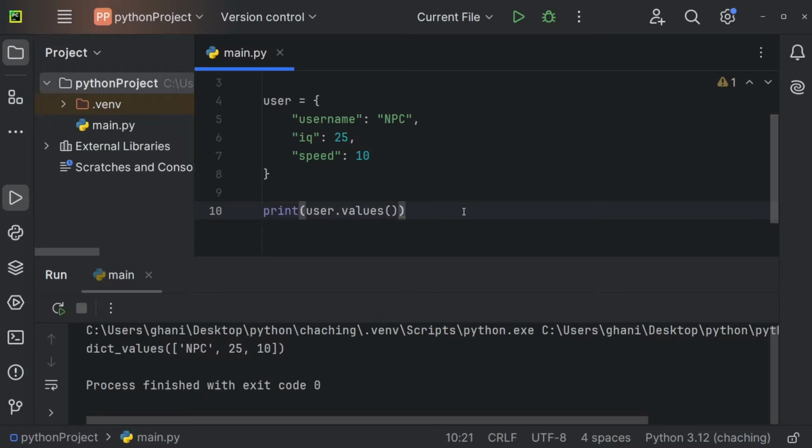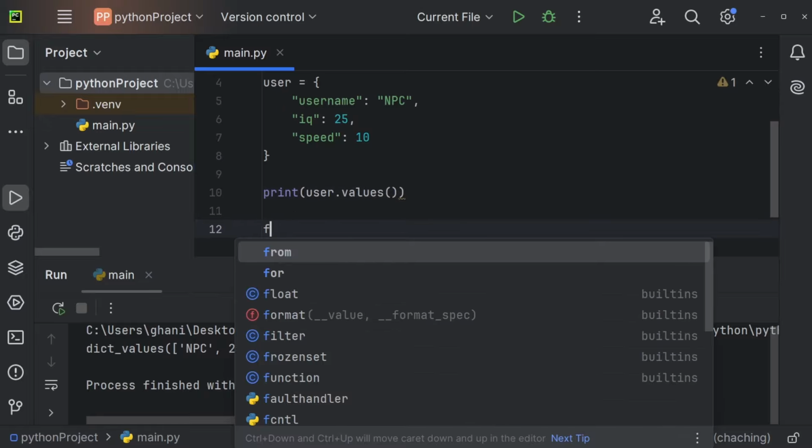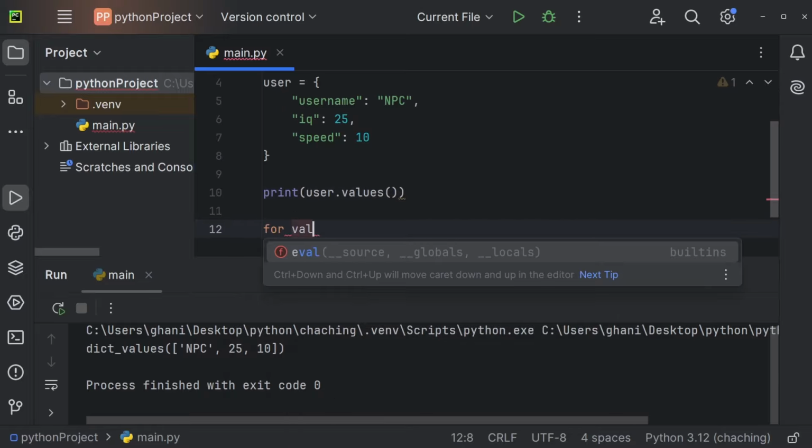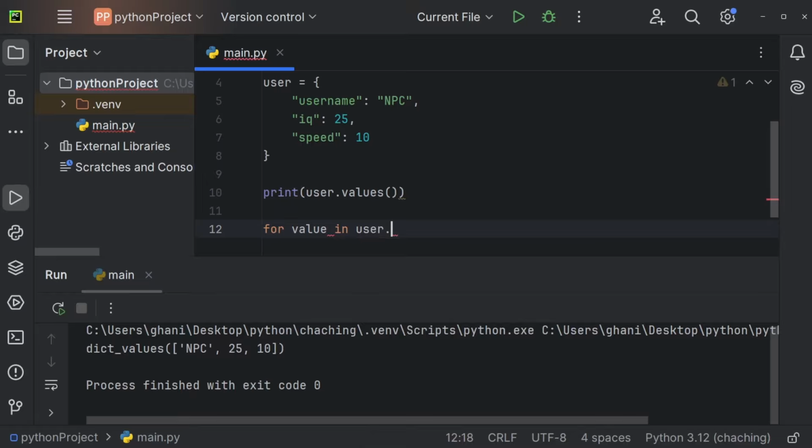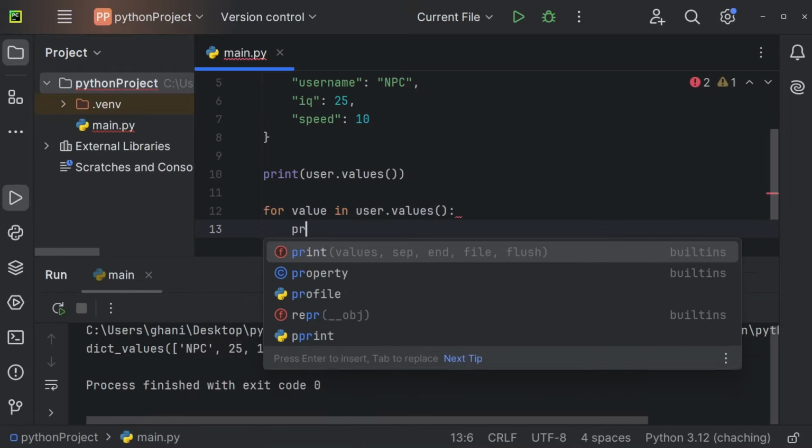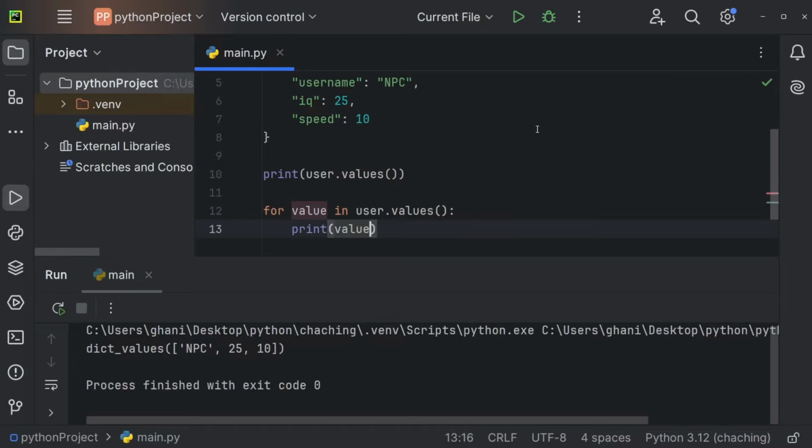And of course, you can also use a for loop once again. So for value, for example, in user.values. And now I can just print the value. And now we're getting the values NPC, 25, and 10. So all of the values for our dictionary.